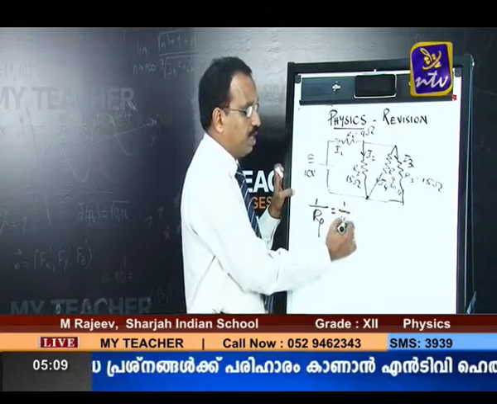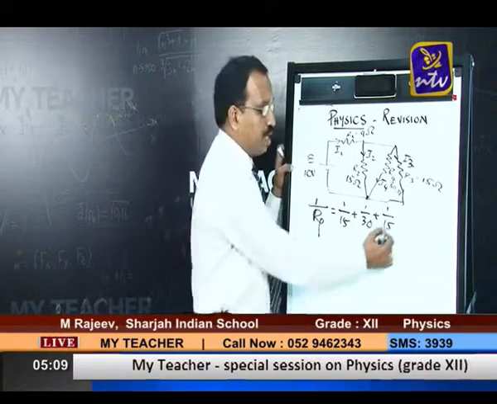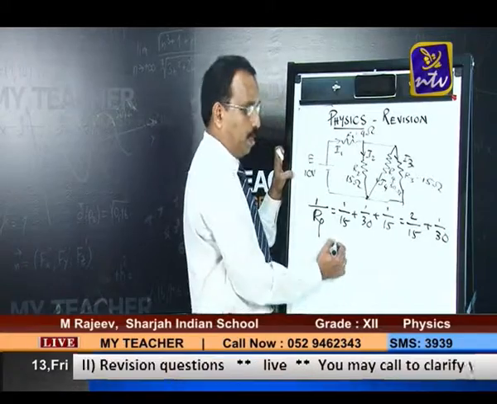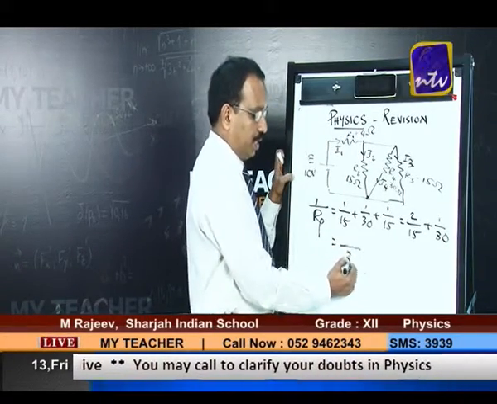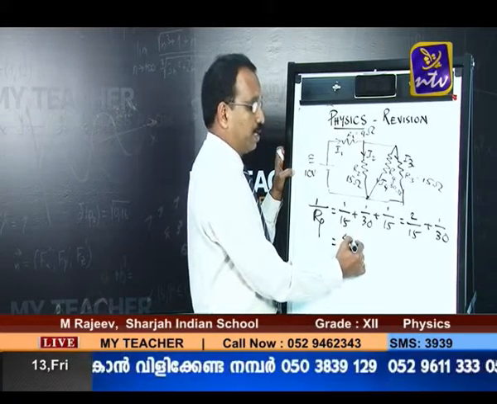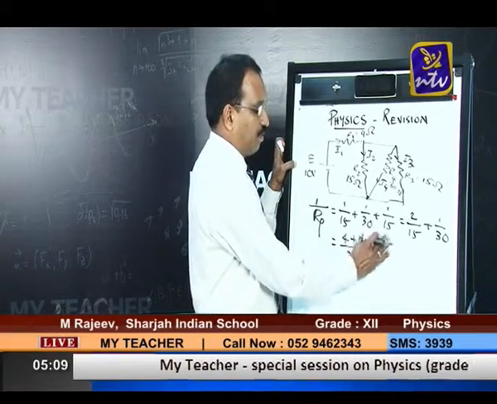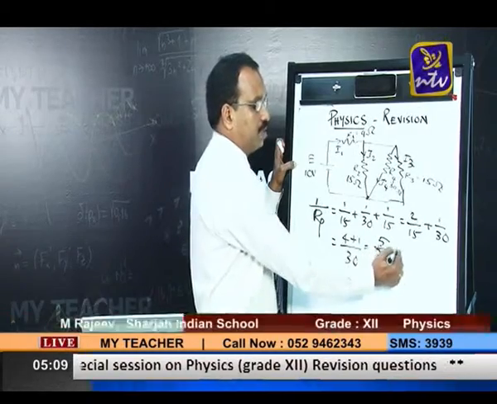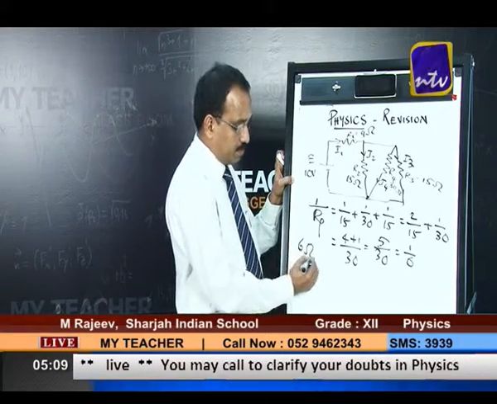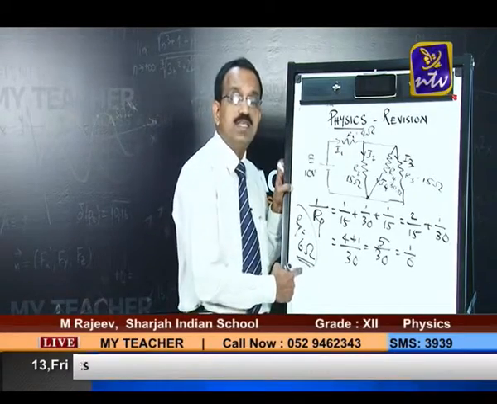That is 1 by 15 plus 1 by 30 plus 1 by 15. Right. That means this would become what? 2 by 15 plus 1 by 30. Okay. It further means 30 is LCM, 30 by 15, 2 multiplied by 2 plus 1. So this is 5 divided by 30, that is 1 by 6. So 1 by 6, otherwise 6 ohms, is the 1 by 6 is 1 by Rp.